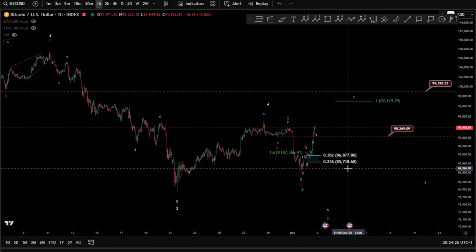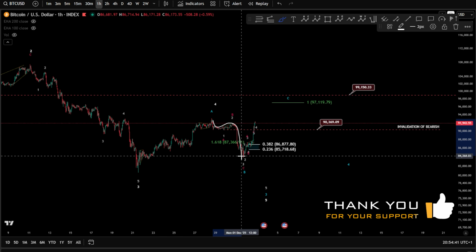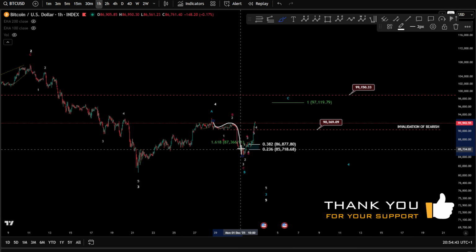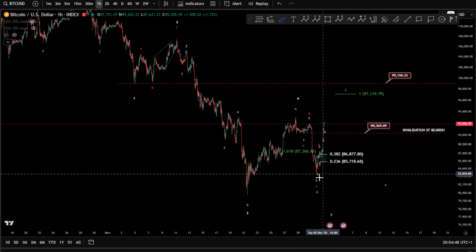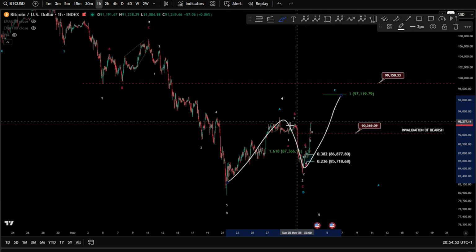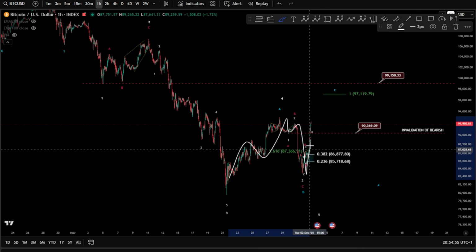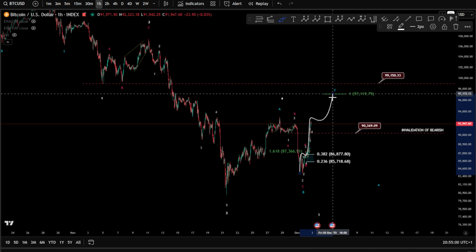This is the daily close for Bitcoin, and as we can see, our invalidation at 90k 369 has been taken, very nicely and decisively. Of course, that invalidates the bearish scenario. There is nothing impulsive here. It is a finished ABC corrective wave, three waves towards the downside, and that means many things right now. It means that we might be in an ABC regular flat, three ways up, three ways down, and then this impulse, which is your wave C, unfolding right now.